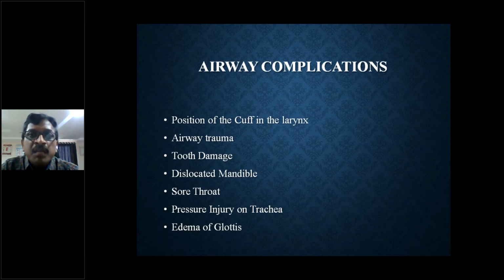Then we do not have a patent airway, and the endotracheal tube is said to be self-extubated. That can happen, and it is also a complication if we do not monitor the endotracheal tube properly. There is also airway trauma during intubation, which may occur.